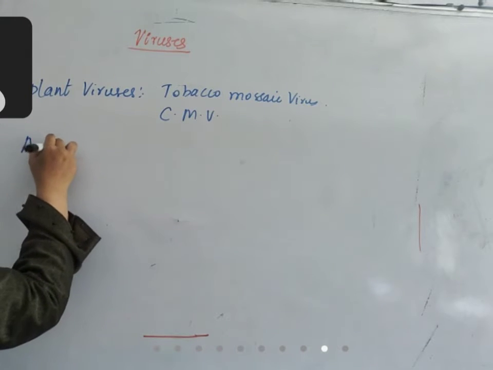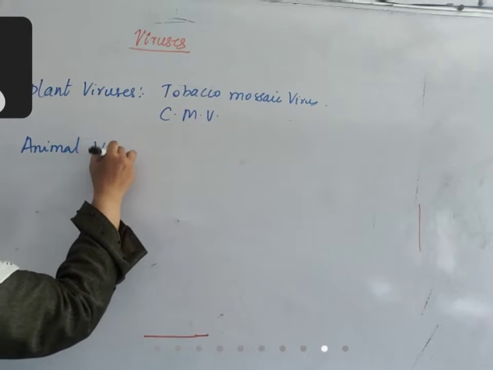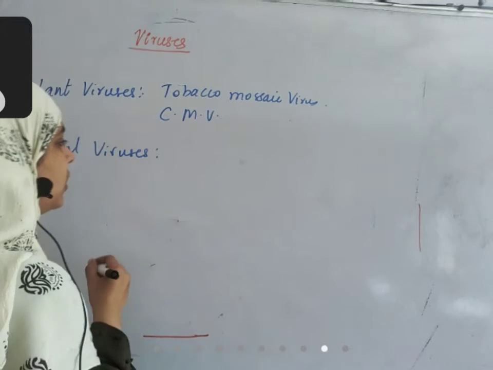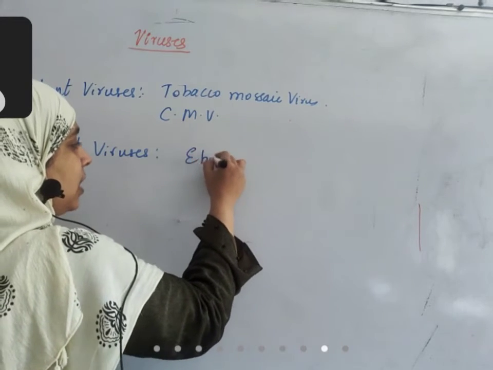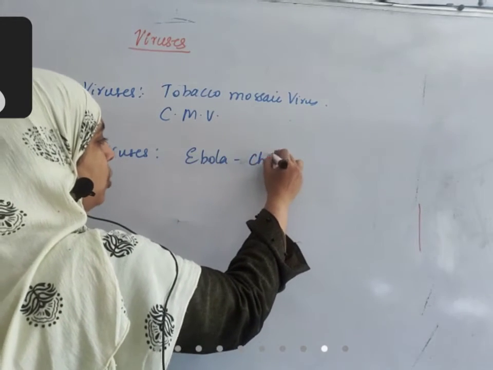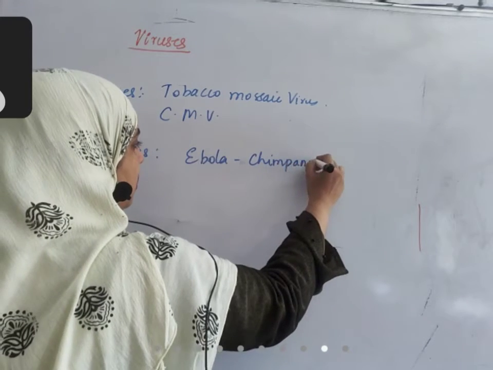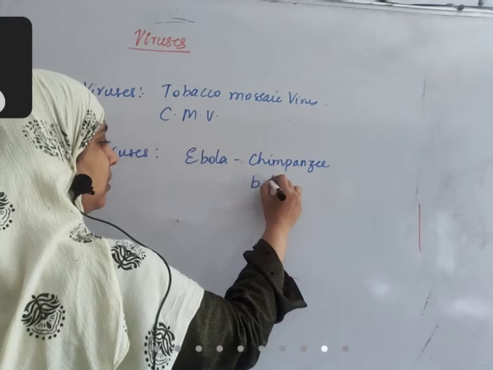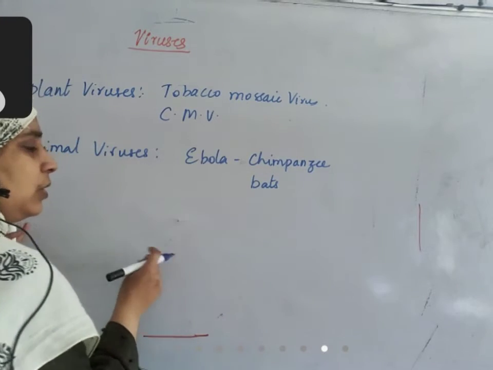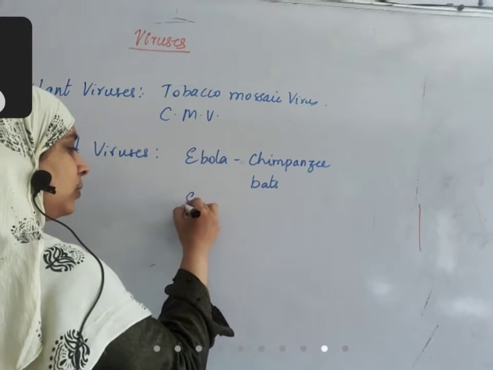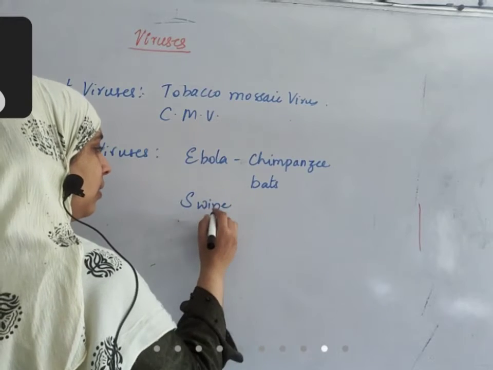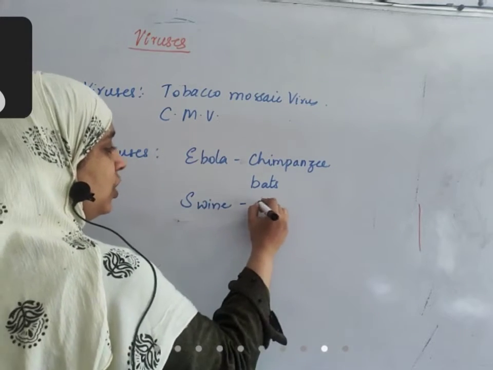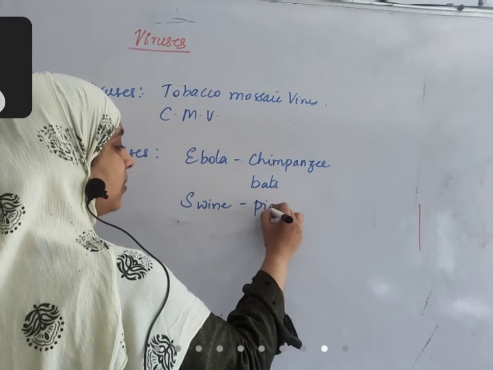Animal viruses. Recently, a few years back, we saw the Ebola virus, which infects chimpanzees and bats. There's swine flu, the virus which infects pigs.